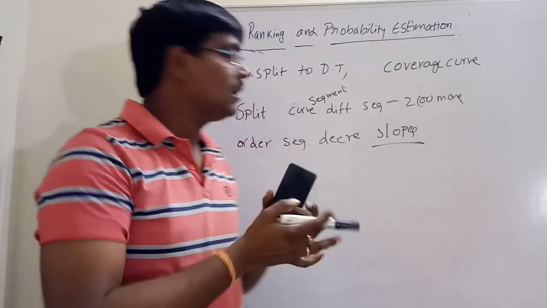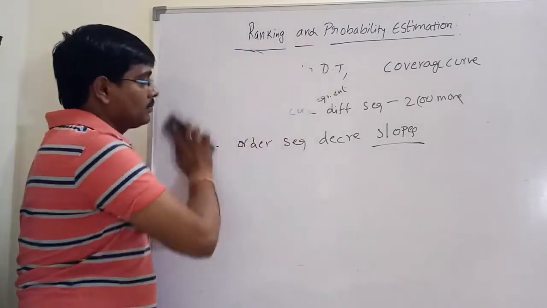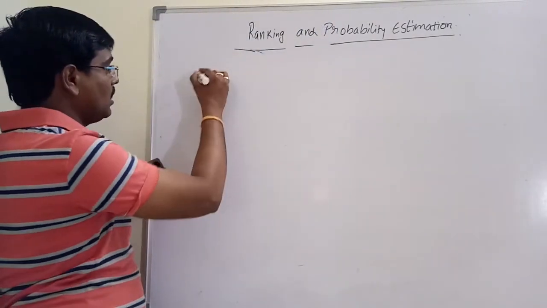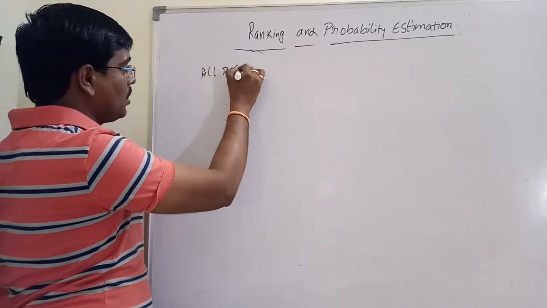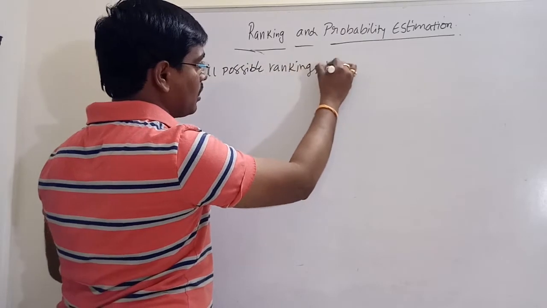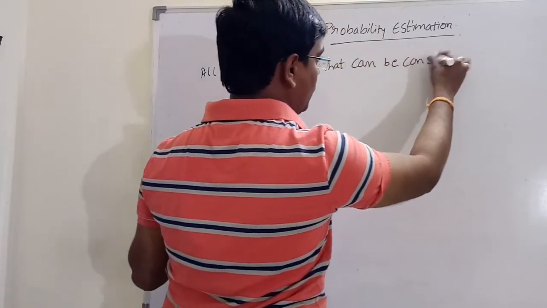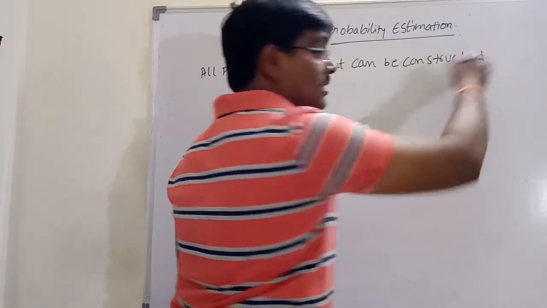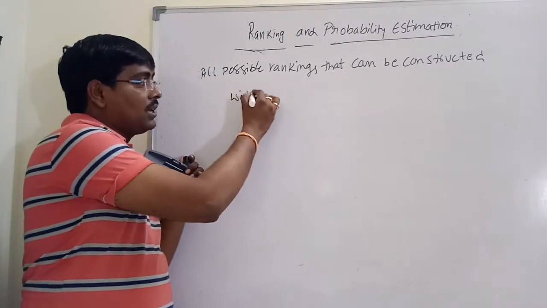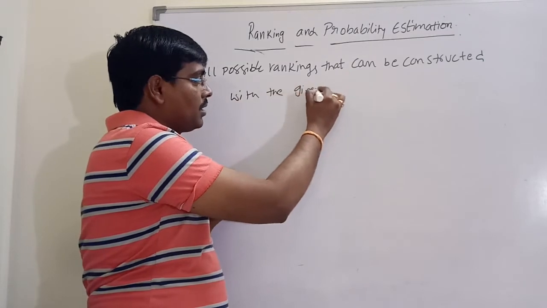Now consider all possible rankings that can be constructed with the given data. That is, with the given tree.